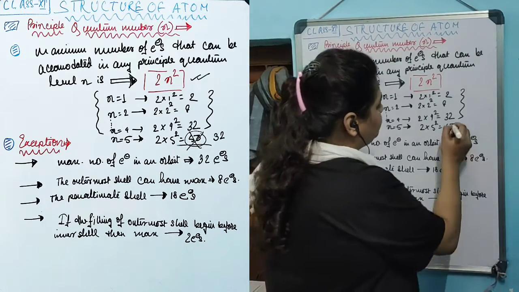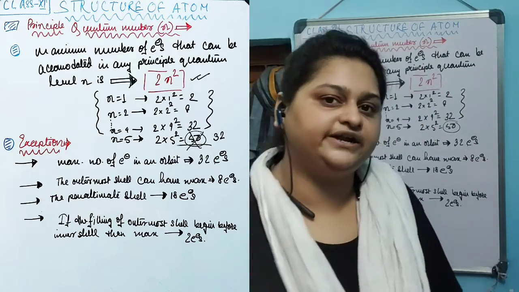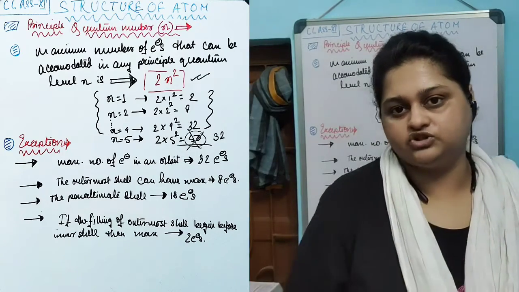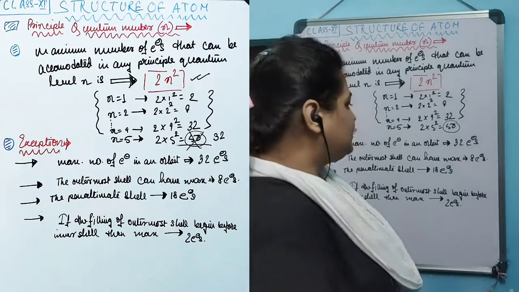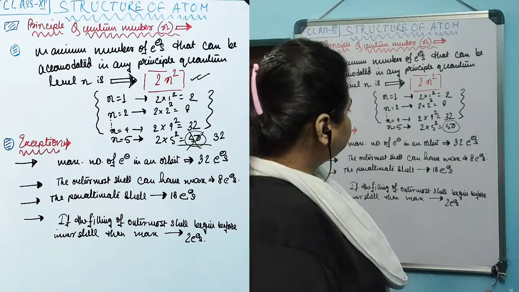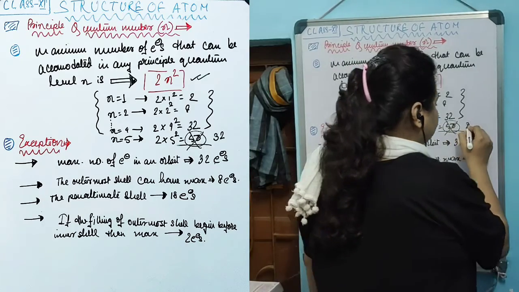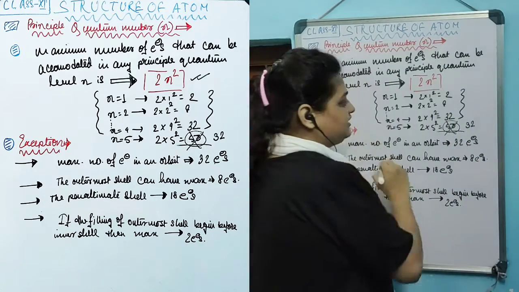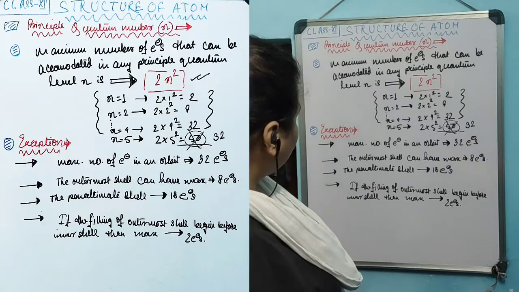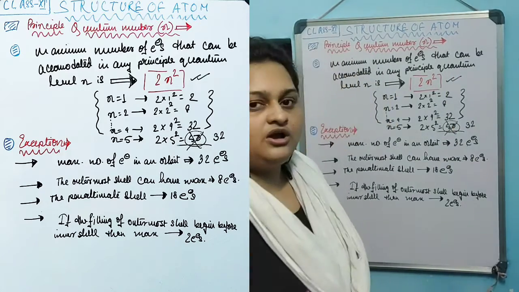But after this, the number of electrons that can be accommodated exceeds 32, and it is found that in nature any energy level can accommodate a maximum of 32 electrons, not more than that. That's why, even though according to the formula 2n² the fifth energy level should contain 50 electrons, it actually can contain a maximum of 32 electrons. Not only that, there are a few more deviations or exceptions to this 2n² formula.